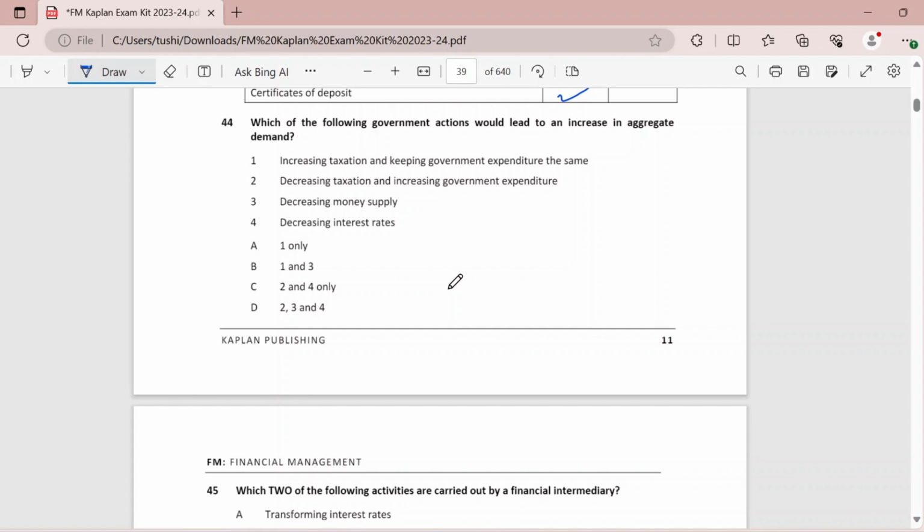They will demand more in the economy. So basically, what you would do over here is decrease the tax and increase the government expenditure. And also, one more thing that you can do is decrease your interest rates. This will enable people to borrow more, and if they have more money in their hands, they will eventually demand more. So, option 2 and 4 is your answer.